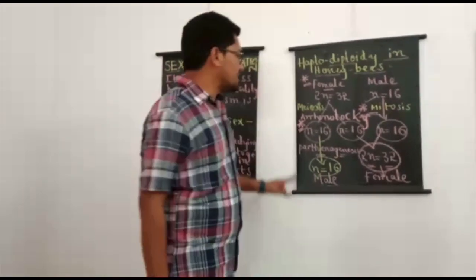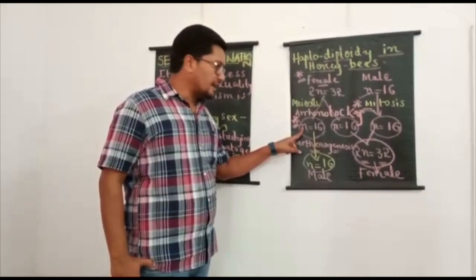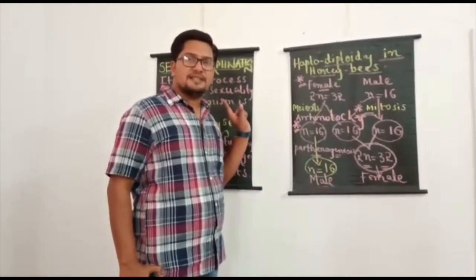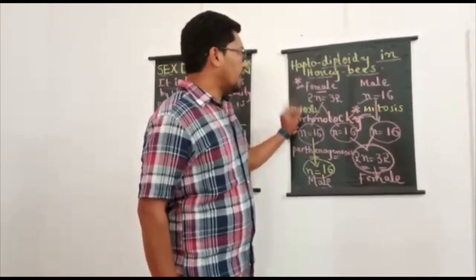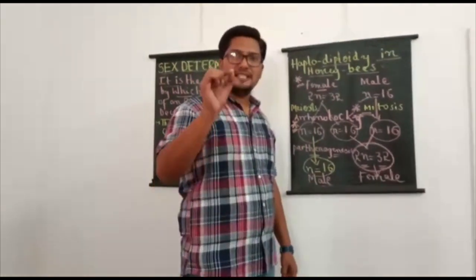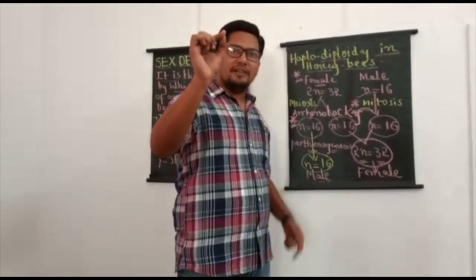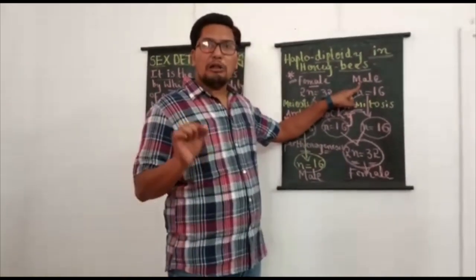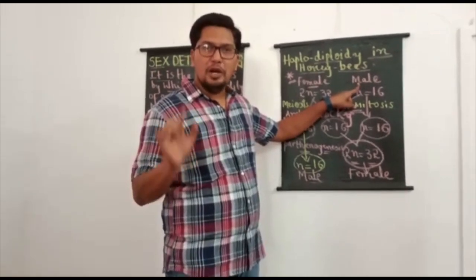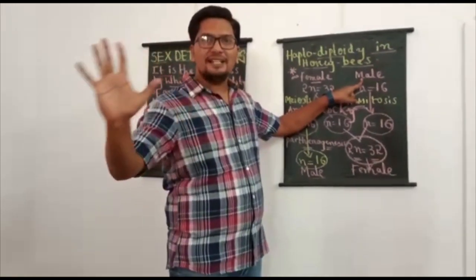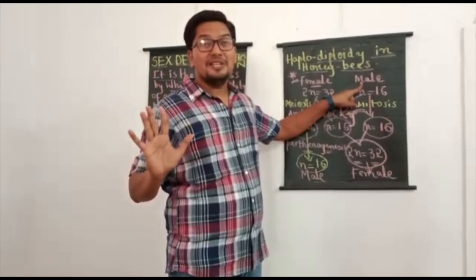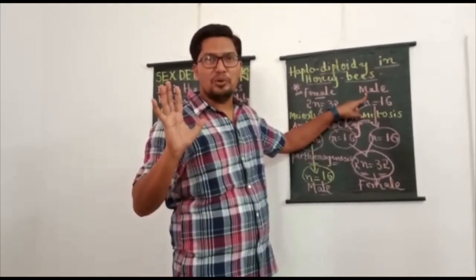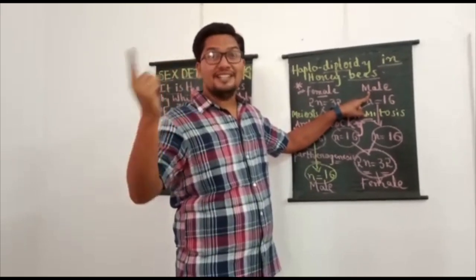But in honeybees, what is happening? Unfertilized eggs are always developing into males. Hence, which type of parthenogenesis? Arrhenotoky. And finally, I want to conclude by saying one statement which is given in the NCERT textbook. Male honeybees are said to be having only grandfathers and grandsons. Male honeybees never possess fathers and sons.